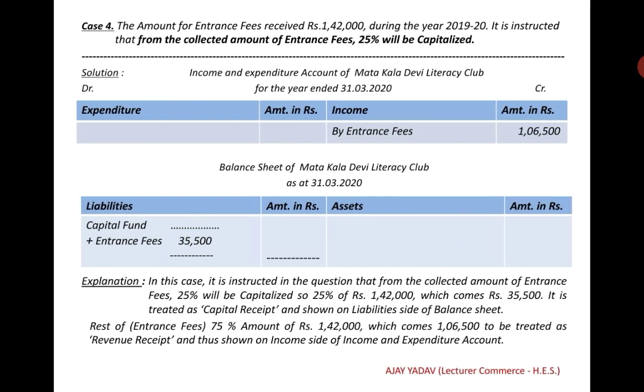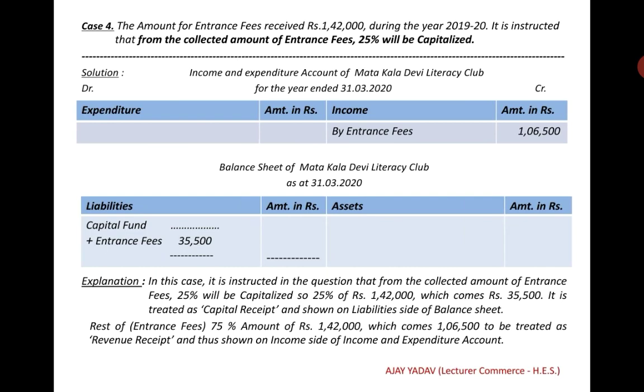Case number 4, the amount of entrance fees received is Rs 1,40,000 during the year 2019-20. It is instructed that from the collected amount of entrance fees, 25% will be capitalized. In this case, it is instructed clearly in the question that 25% will be capitalized. So 25% of Rs 1,40,000, which comes to Rs 35,500, is treated as capital receipt and shown on the liability side of the balance sheet.